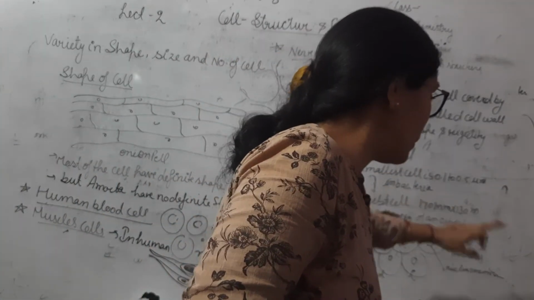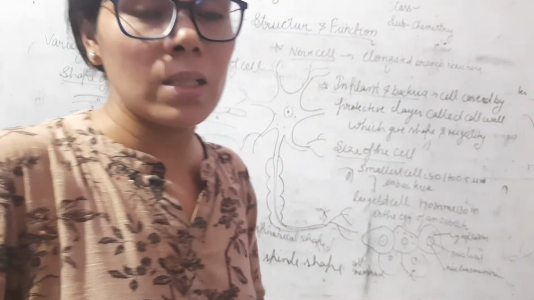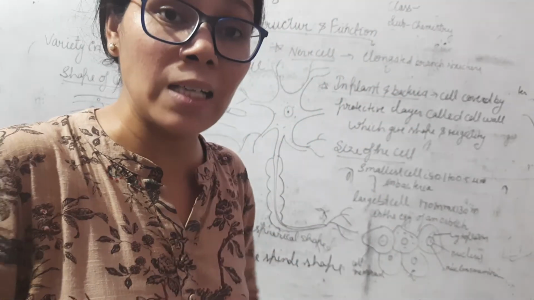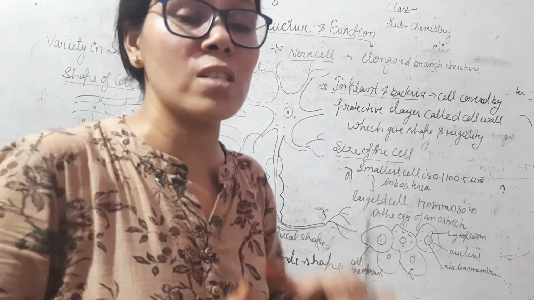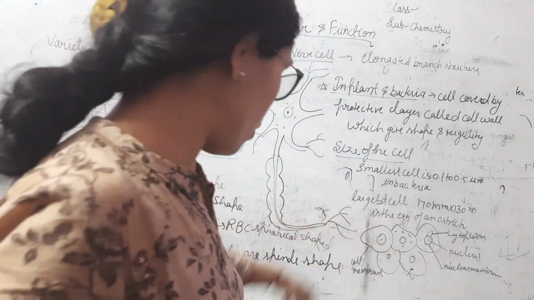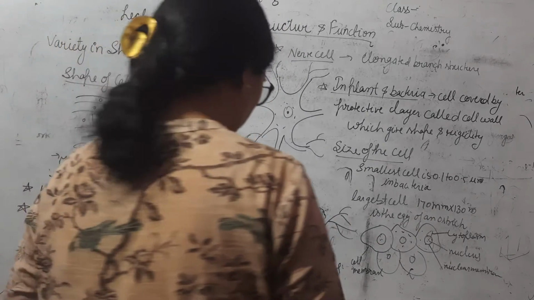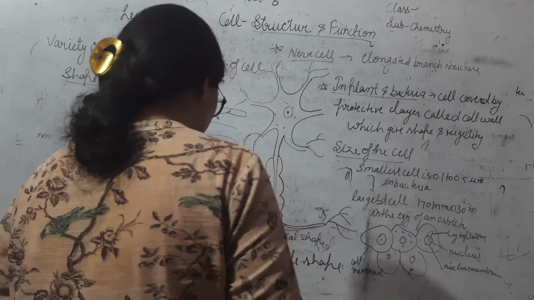And the largest cell is of size 170 millimeter to 130 millimeter. This is the largest cell, which is present in the egg of the ostrich. The ostrich egg is the largest cell. The size of the cell is 170 mm to 130 mm.